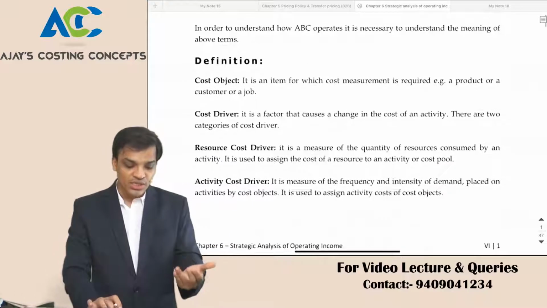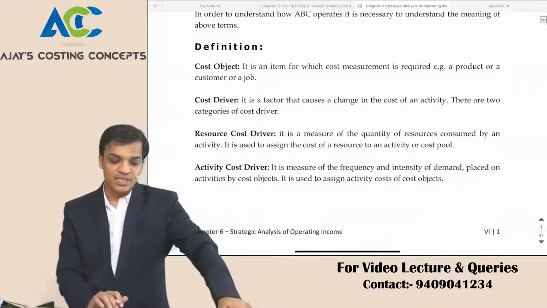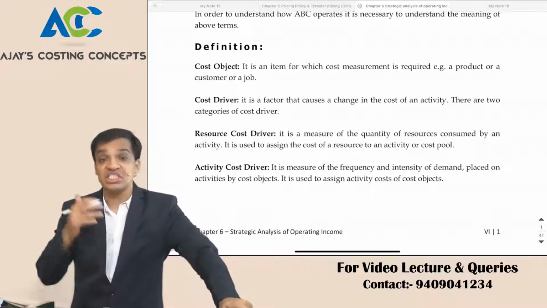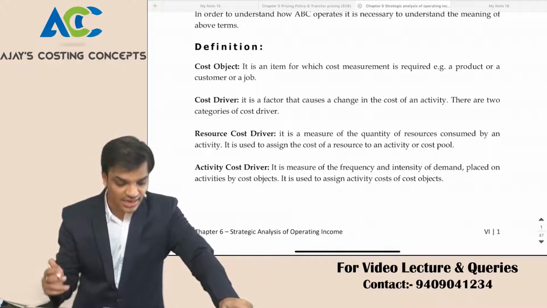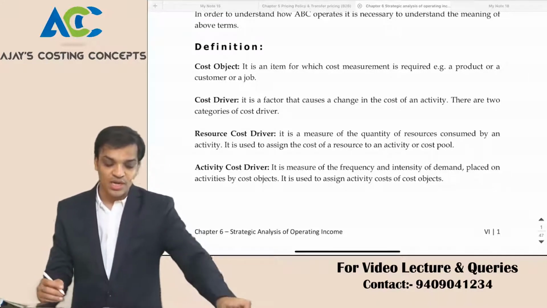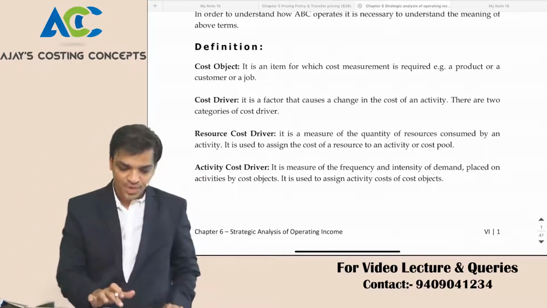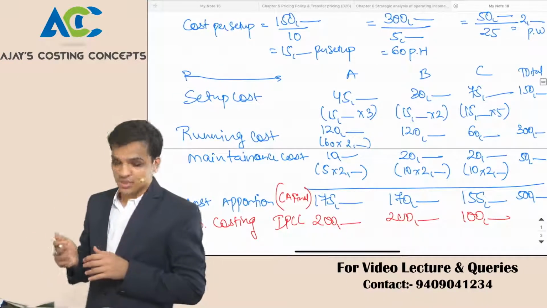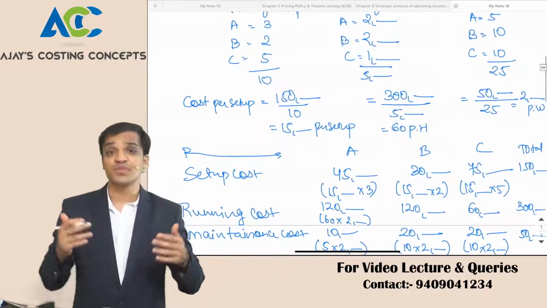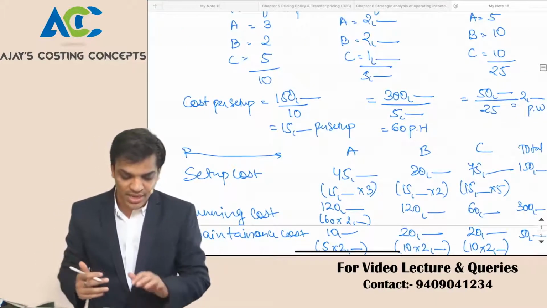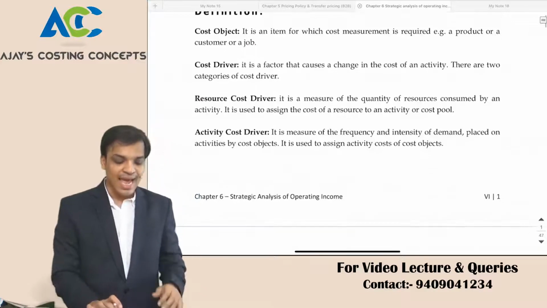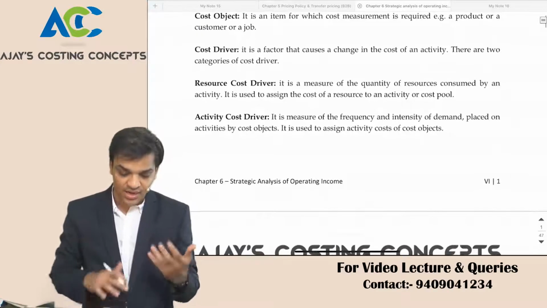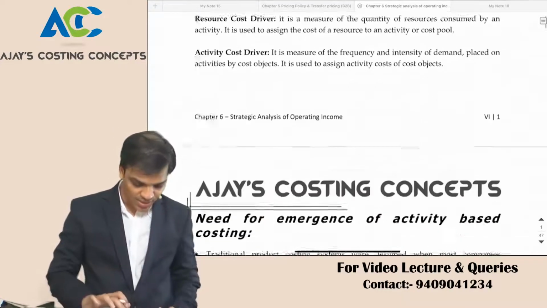To understand, cost object is a term for the measure of the product that is required. Cost driver is a factor that causes the change in the cost of activities, why you are incurring that. Resource cost driver means the quantity of resource consumed. So for me, the cost driver is setup. What is the resource? That is 3 setups, 2 setups, 5 setups. What are the resources that it has consumed, right? Then further, what are the activity cost drivers? So what is the frequency? What is the intensity? What is the demand? What is the place of that activity? That is what we calculate.